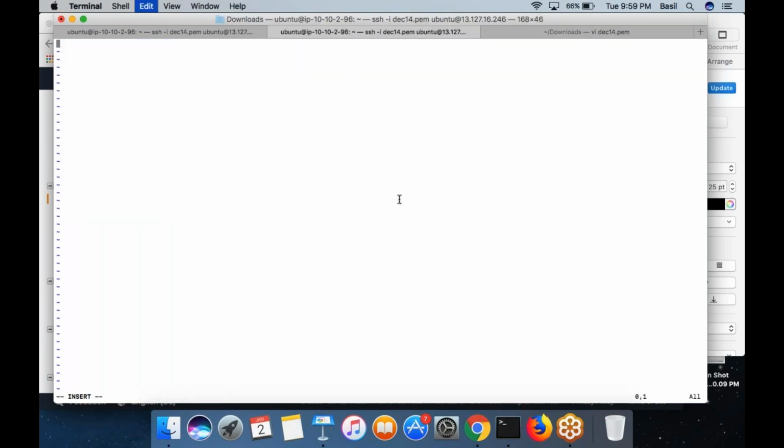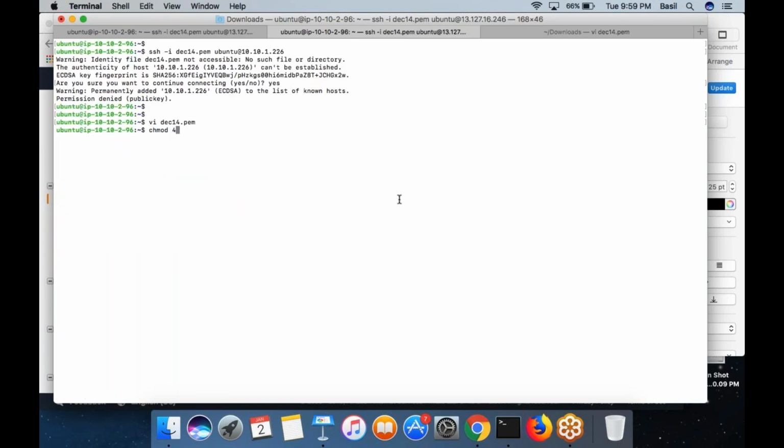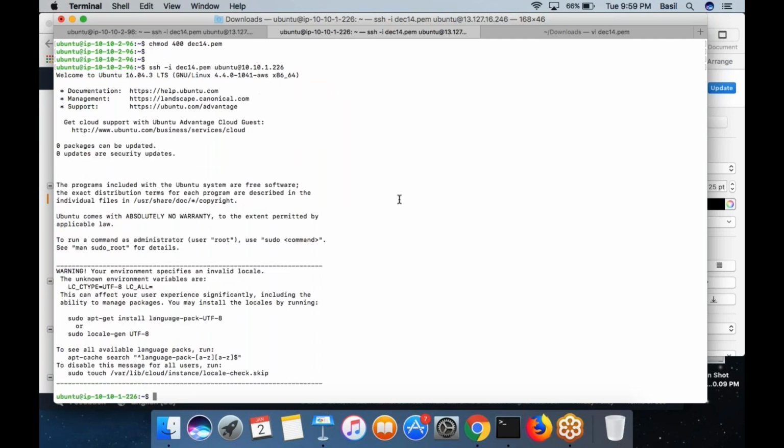I am pasting that over here. I am saving this file. I am giving it securing the key with write permission. Now let me run the SSH command. That's it. I am logged in to the private machine.